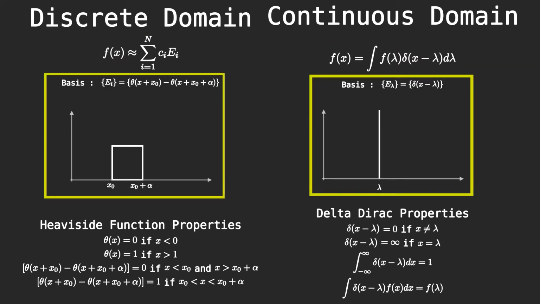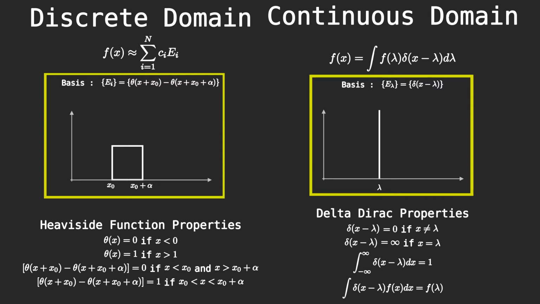Secondly, we'll work with a rectangle that is not represented as a Heaviside function, but is instead represented as a Dirac delta. We need to use a Dirac delta because our rectangle must be infinitely thin, yet it must have an area under itself that is equal to 1.